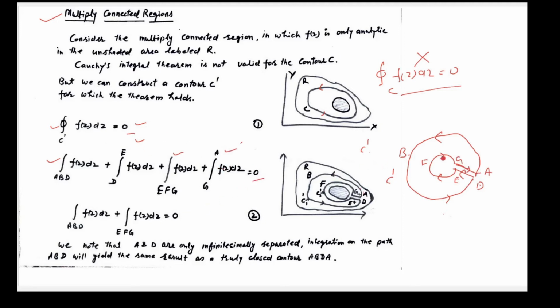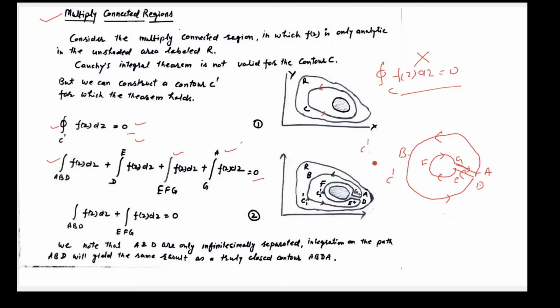Now here these A and D points are very close to each other. E and F, E and G also very close to each other. So integration along these two lines will get cancelled out because these lines are parallel to each other, and integration is along opposite direction, and these lines are very close to each other.